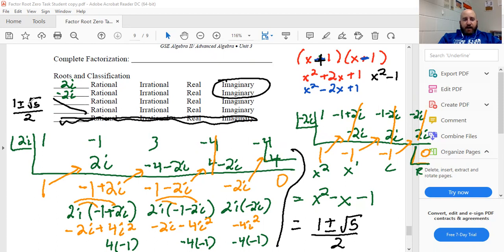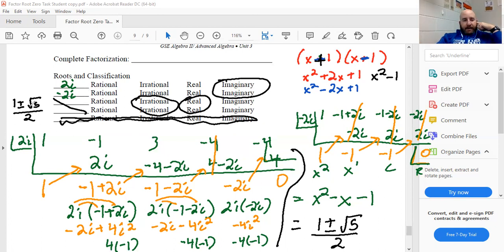They're not imaginary. There's no i. The square root of 5 should be the dead giveaway. I've told y'all, with irrational numbers, we know pi is the most common one, but we run into so many square roots in Algebra 2. If I'm taking a square root that's not a perfect square, it's irrational. So I've got the square root of 5, whether I'm adding it to 1, subtracting it from 1, or dividing it by 2, they're both going to be irrational. But again, since there's no i, they're real. They're real, but they're irrational.